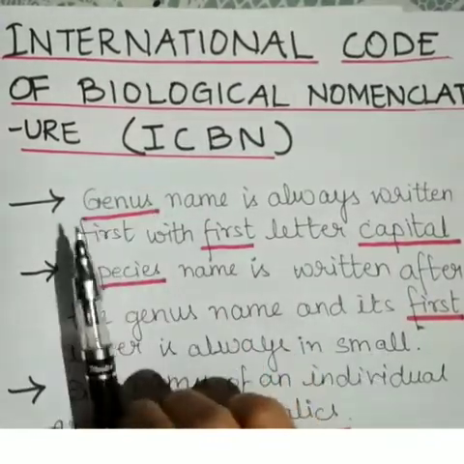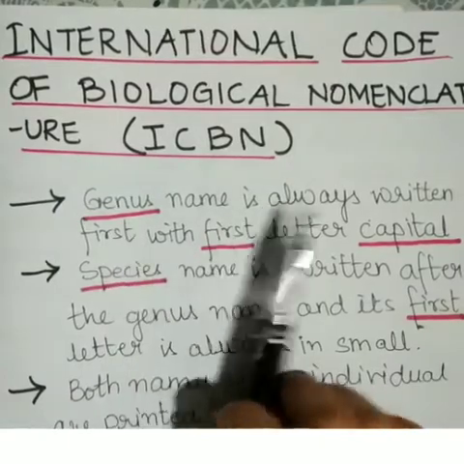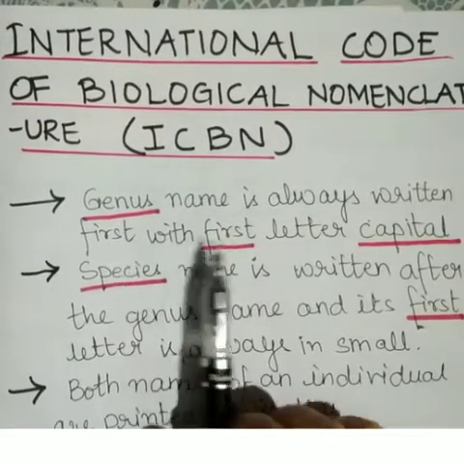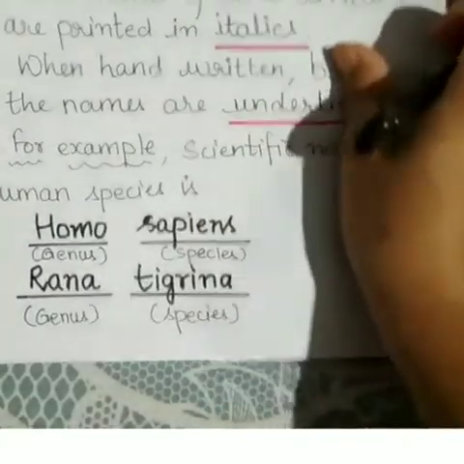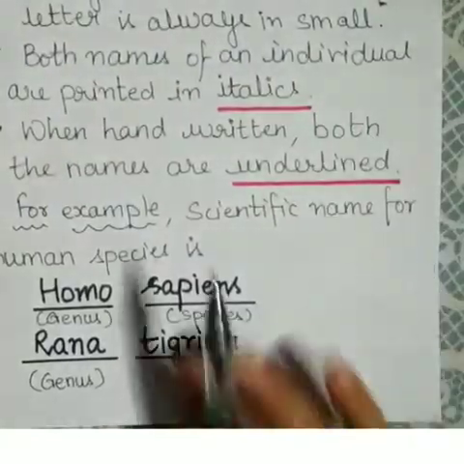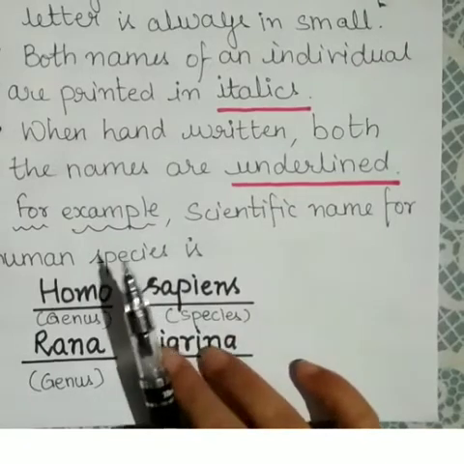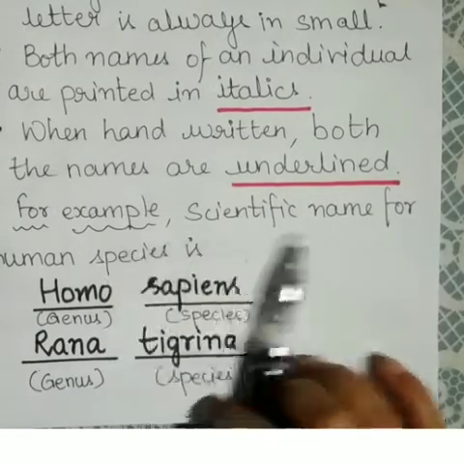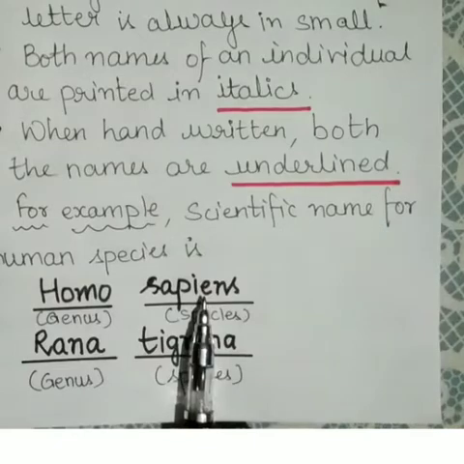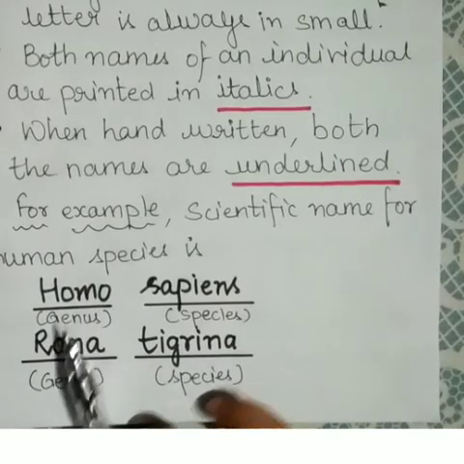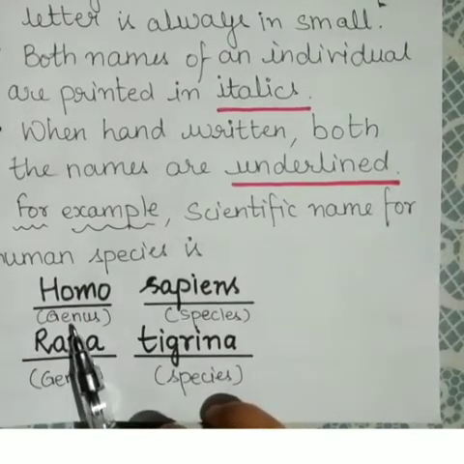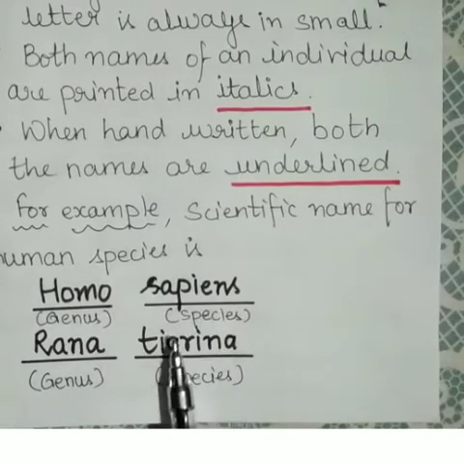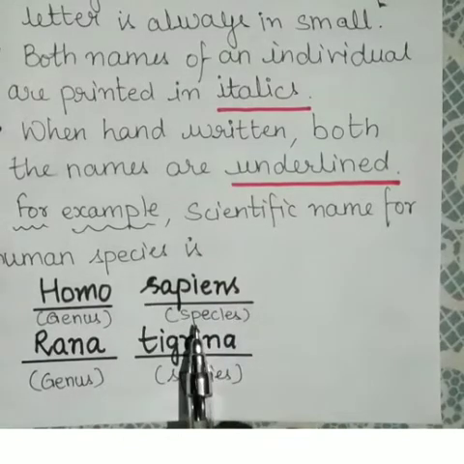Number one, the genus name is always written first with the first letter capital. Suppose I take an example of human beings. We have a scientific name, Homo sapiens. Here Homo is genus and sapiens is species.